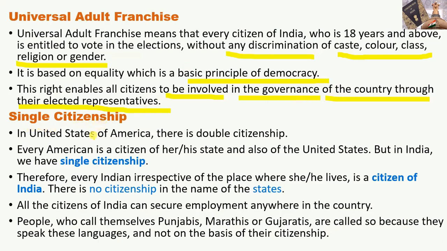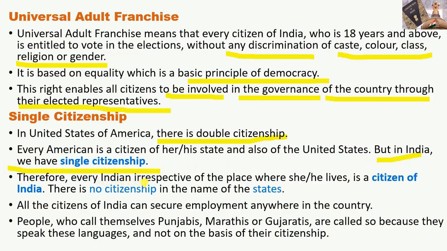Single citizenship. In the United States of America, for example, there is double citizenship. Every American is a citizen of his or her state and also of the United States. The person in the USA is a citizen of his or her state as well as a citizen of his or her country. But in India, we have single citizenship.